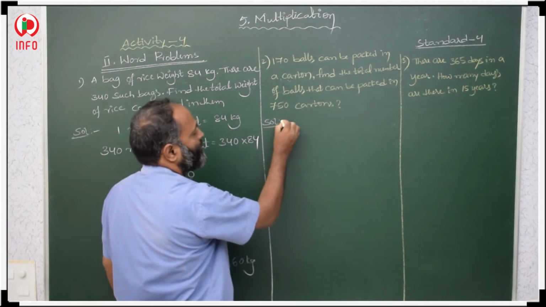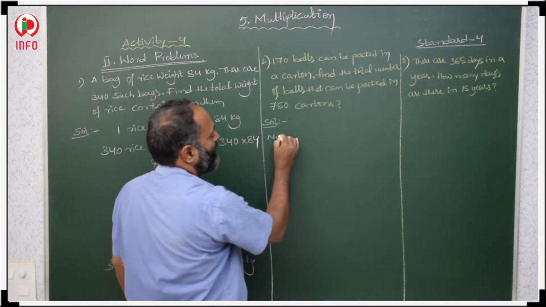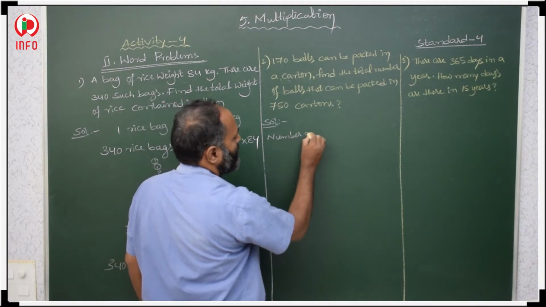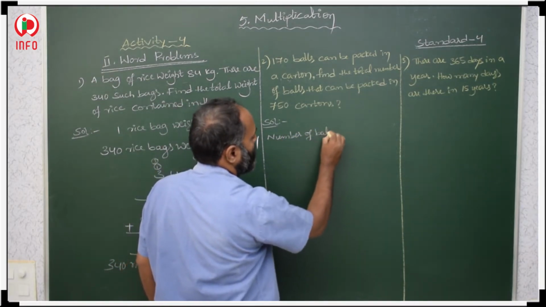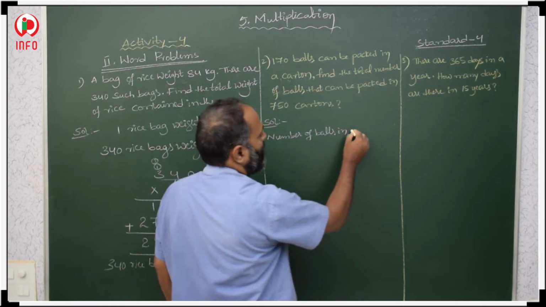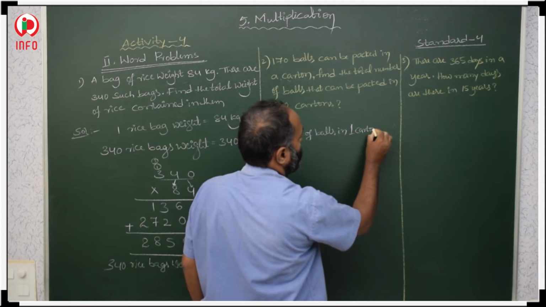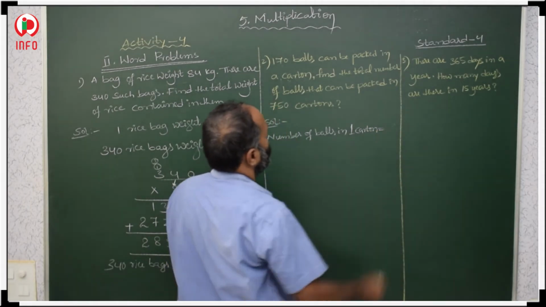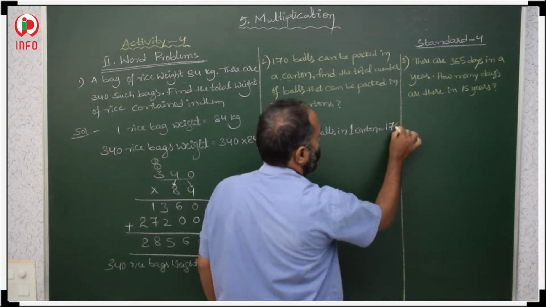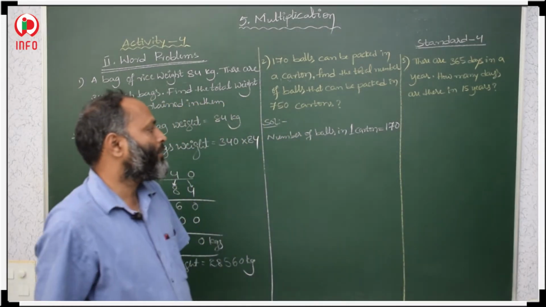Then number of balls in one carton. One carton, how many balls? 170. 170 balls were there.